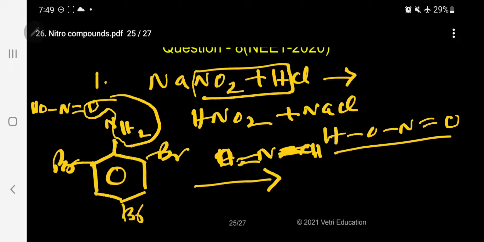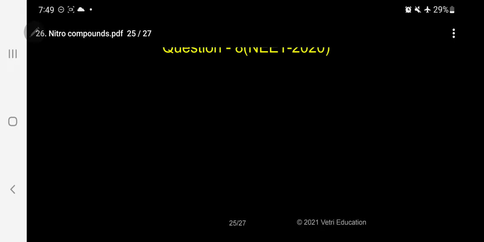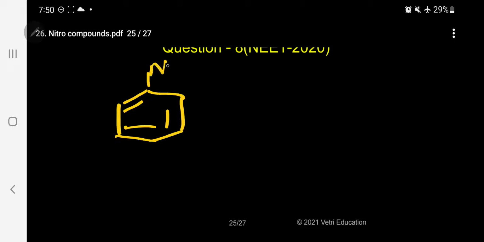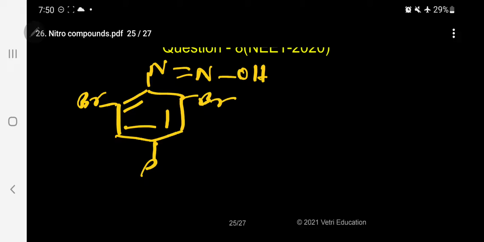NH2's hydrogens and the O go out as water, and N is added to NOH. The product is N=N-OH with the three Br groups. This takes place in the presence of HCl, so the OH is converted into Cl, giving the diazonium chloride.